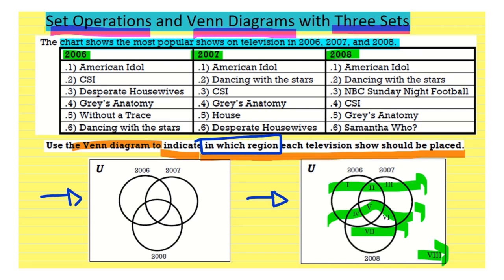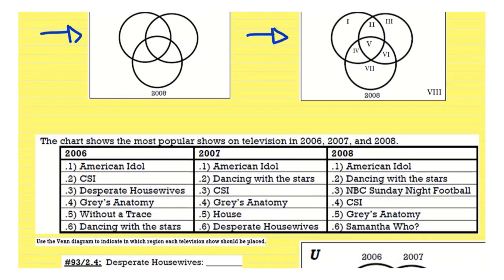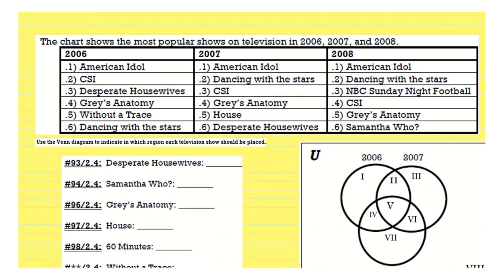To a certain extent, the regions are kind of arbitrarily placed. I like to go kind of left to right. I could have started with 1 here and gone 2 down here and 3 down here and then gone back up and back down. But, like I said, this is a little bit of an arbitrary placement. But once you choose your regions, then they are established and you can accurately place your data into the different regions. So now that we have added the regions, we're going to scroll down and see which television programs they actually want us to consider.